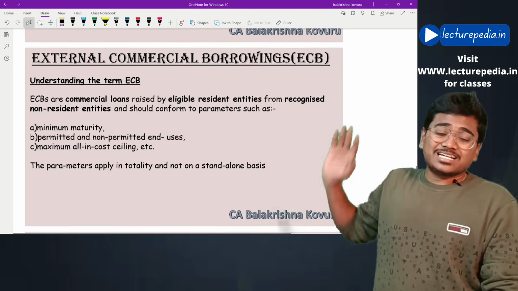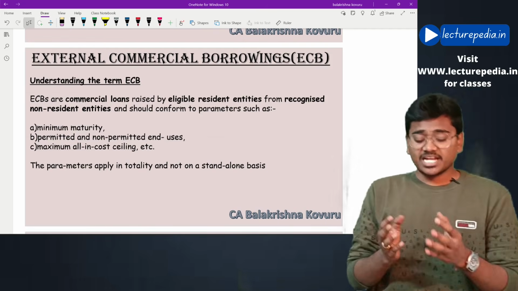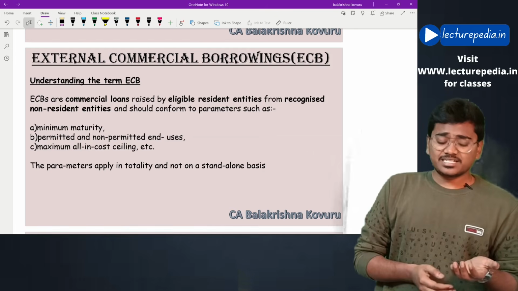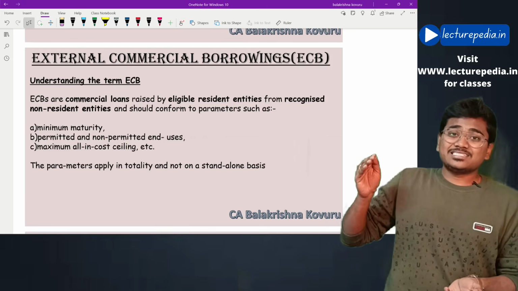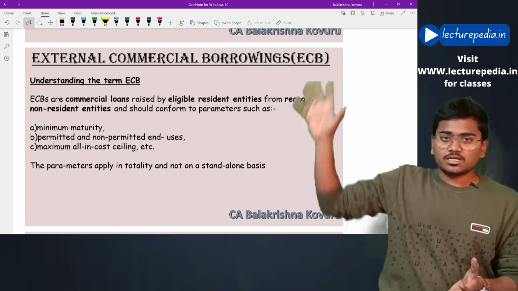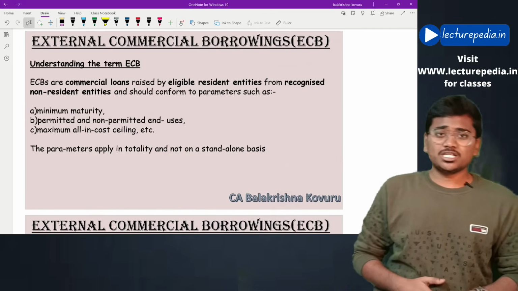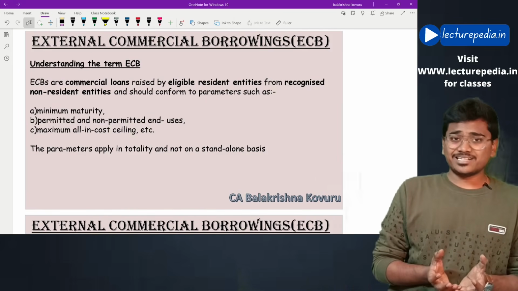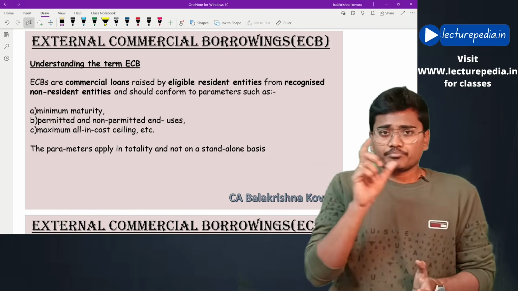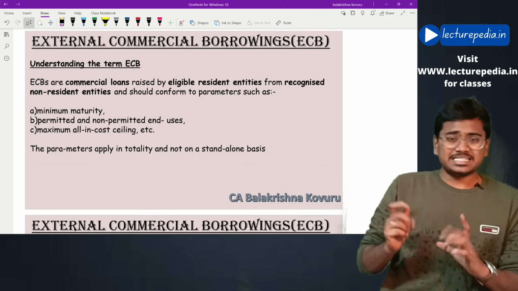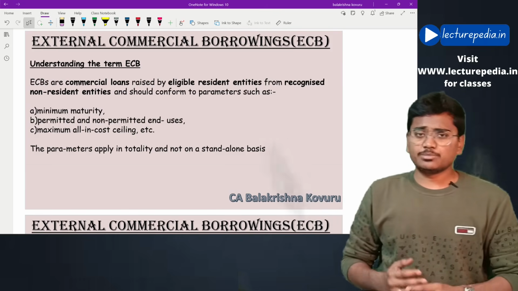Next, moving to external commercial borrowings. What are these external commercial borrowings? Generally there will be some eligible resident entities in India. These entities can raise loans, borrowings from recognized non-resident entities. This concept is known as external commercial borrowings. Here, in relation to external commercial borrowings, we need to understand who are eligible resident entities, who are recognized non-resident entities, what should be the average maturity period for the ECBs, and what is the all-in cost. If we understand these concepts, the ECB concept gets completed.